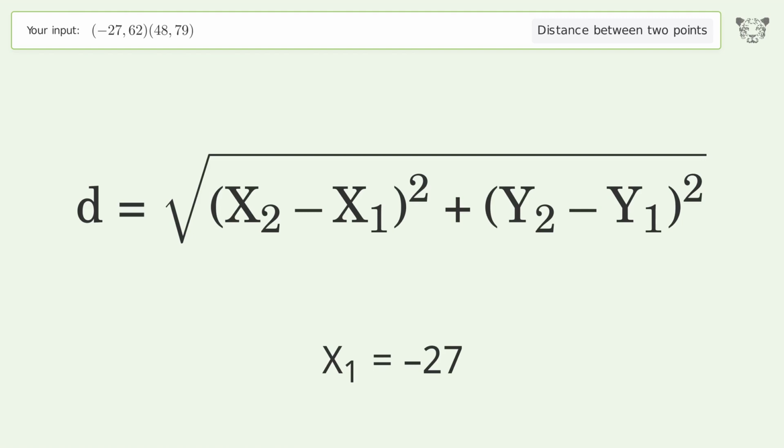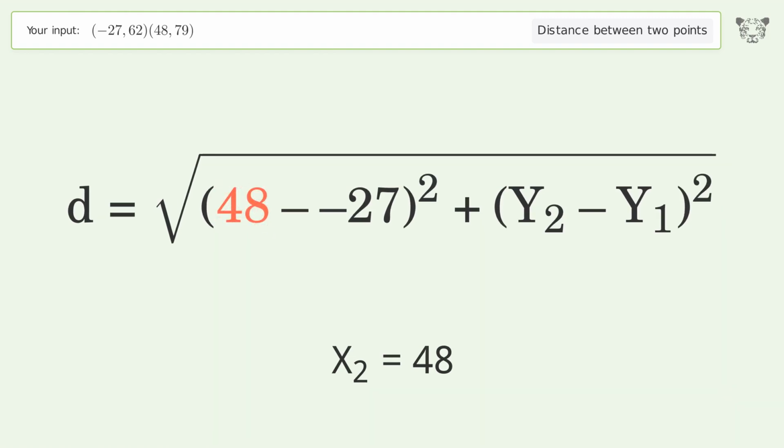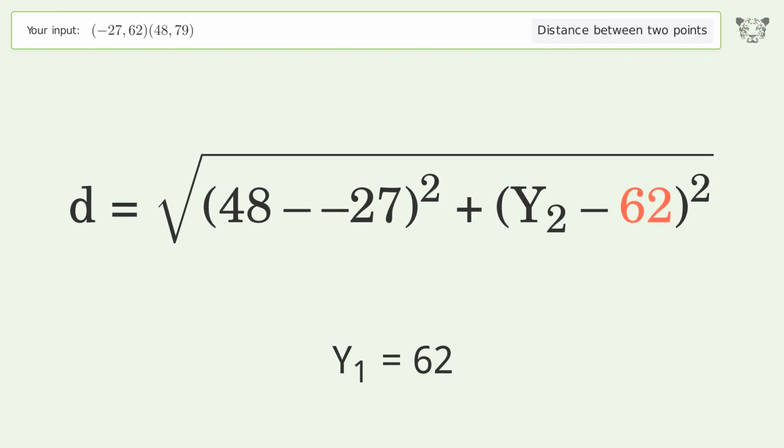x1 equals -27. x2 equals 48. y1 equals 62. y2 equals 79.